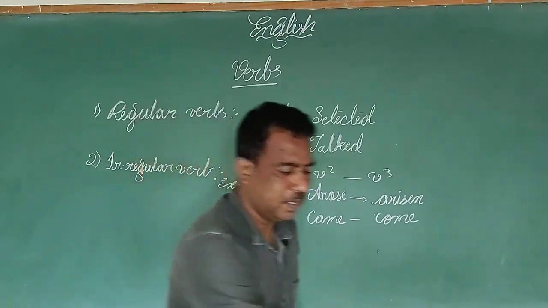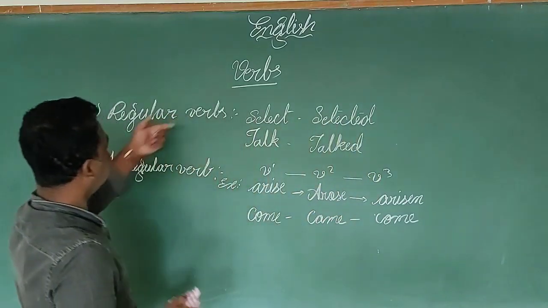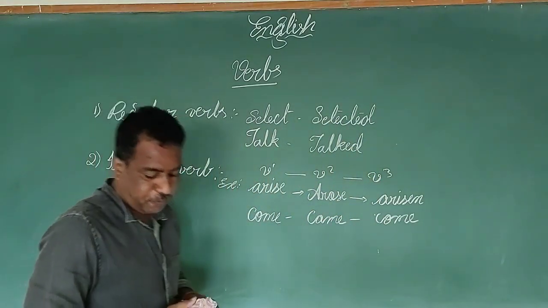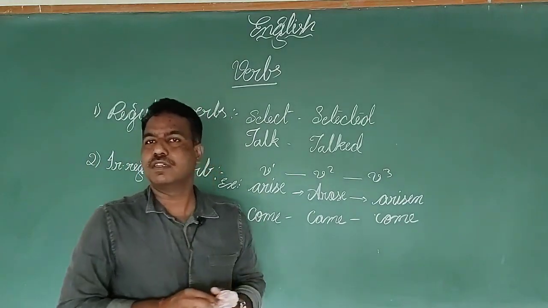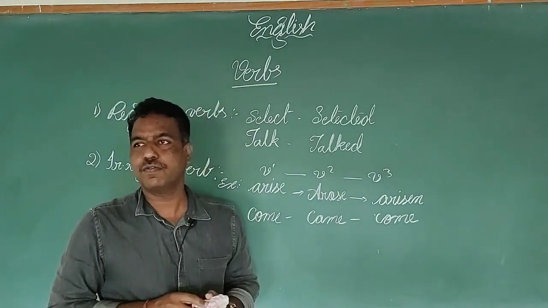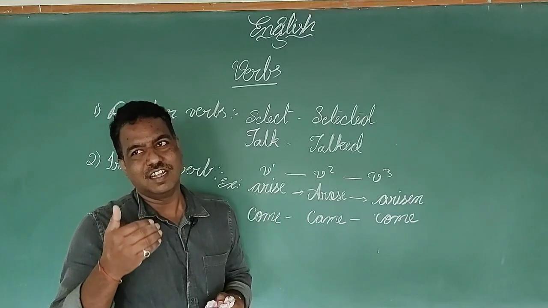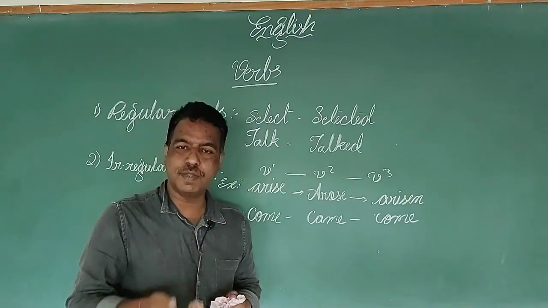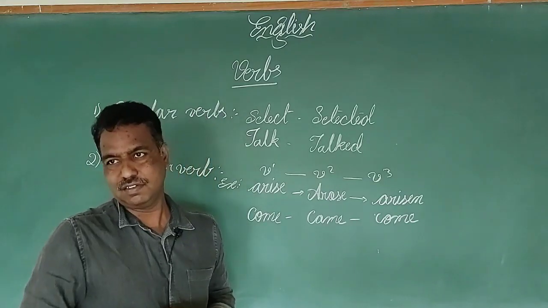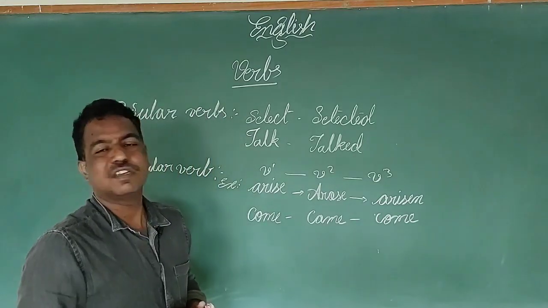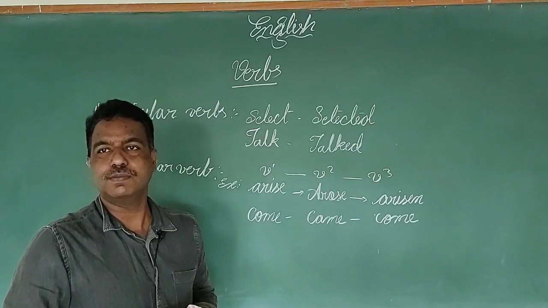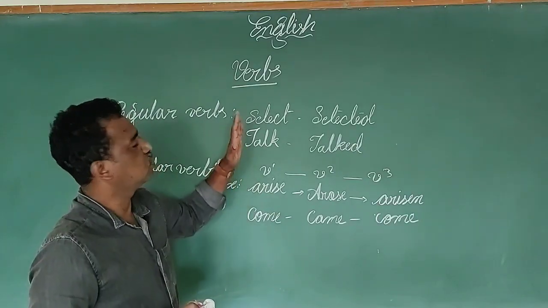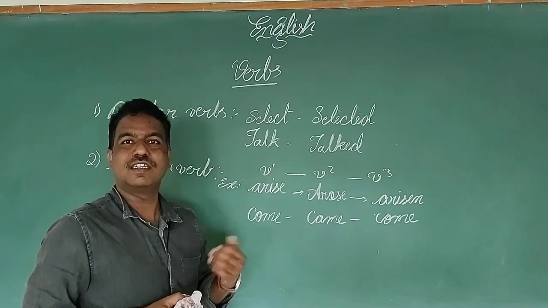Once we complete these regular and irregular verbs, before going to learn about the other part of the verb, that is auxiliary or helping verbs, let us learn where we use these verbs a lot. Actually, these verbs are used in the tense.